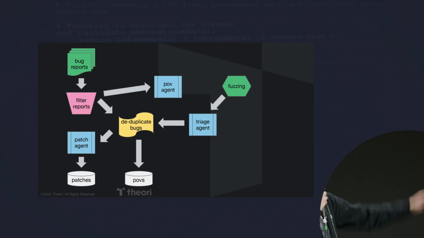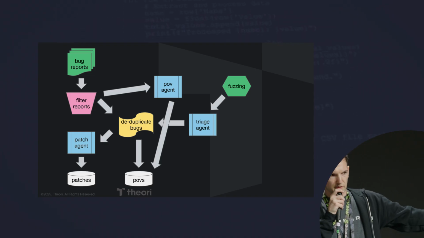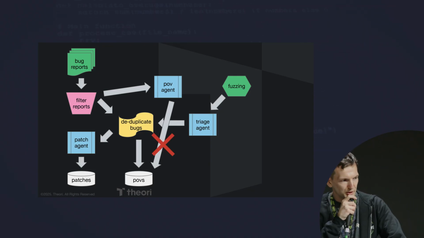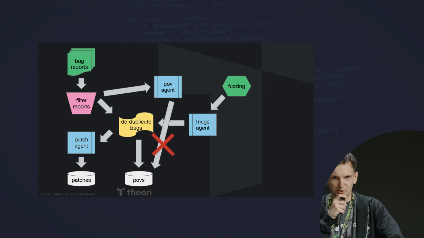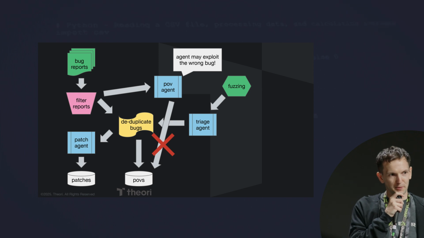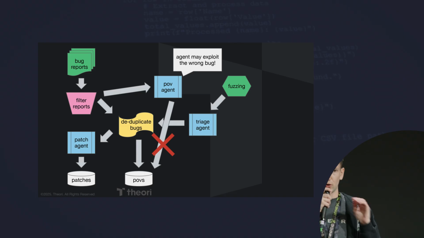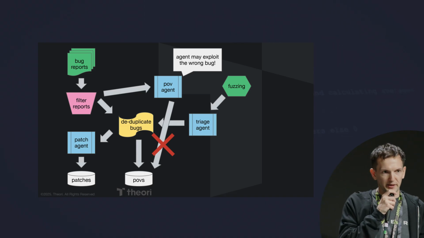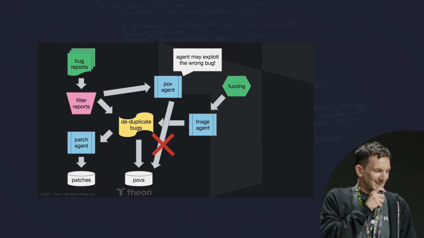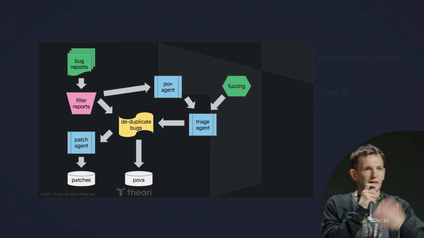Great. Now we got this little pipeline, POV agent. Obviously, the POV agent goes to the POVs. Maybe. That doesn't quite work. So the problem here is that LLMs love to do whatever they love to do. So what if we told it to exploit a bug and it exploited the wrong bug? That totally happens. It's kind of silly, but maybe you gave it a really deep, complex bug, and it couldn't figure it out. And along the way, it found a really stupid buffer overflow or something. Great. Luckily, we already have a pathway for this. Pass it to the triage agent. Integrates with our whole pipeline.